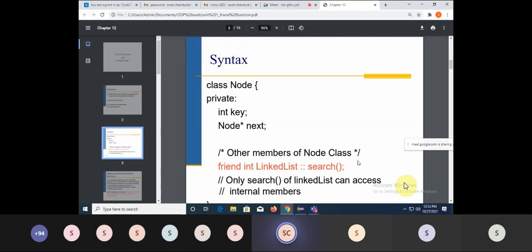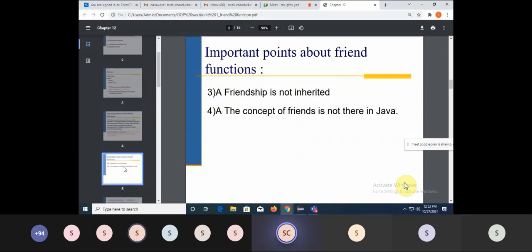Now suppose I wanted to declare a function that is a friend function. So how am I declaring it? Friend integer. Now this is a data type I'm giving. No need for this scope resolution. Just a minute. Here by mistake an actual class came. I will show you that thing. I'll open Eclipse.